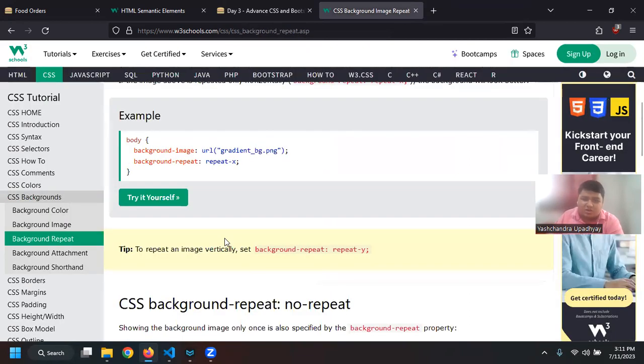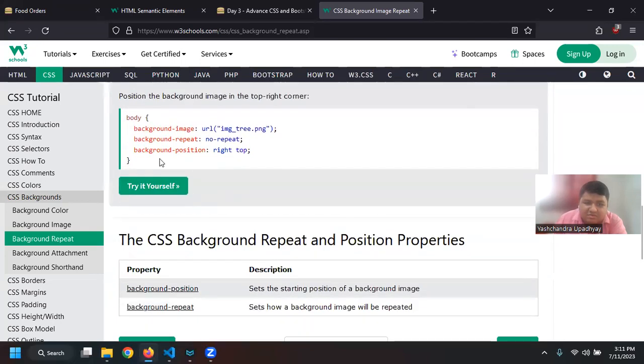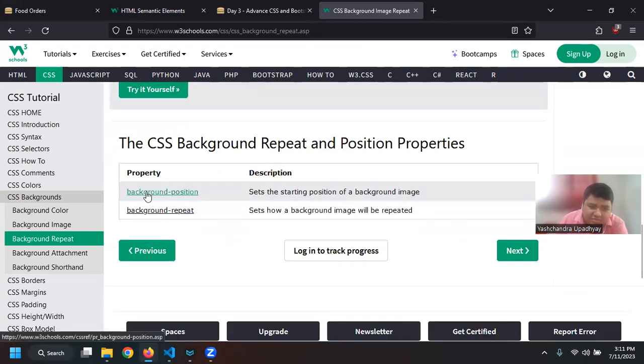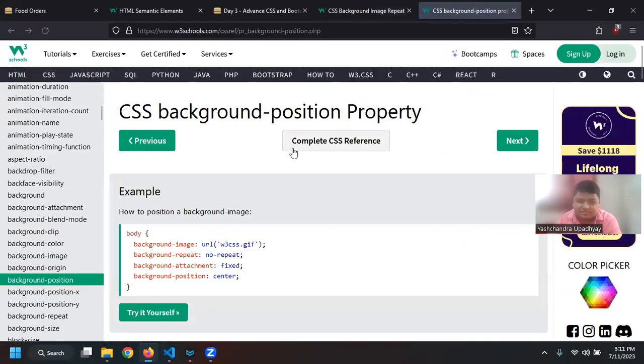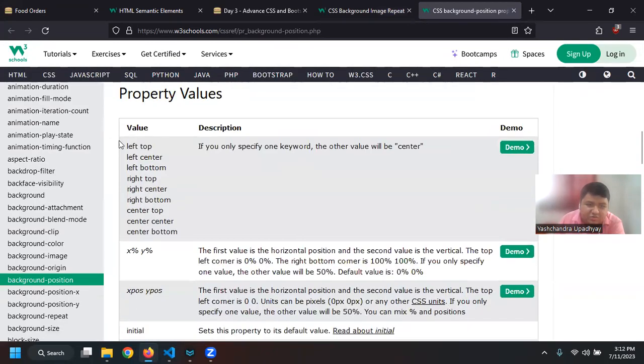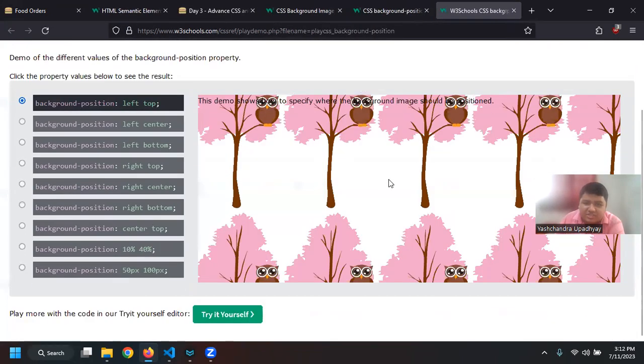Right. These are also other properties. So no repeat is there. And then you can also set the background position, right or left, on the top right section. Then you can just go here, background position, and look at all the properties. So values are left top, left center, left bottom, right top, right center, and so on. You can check it. There is also a demo option. You can just go here and check the demo.